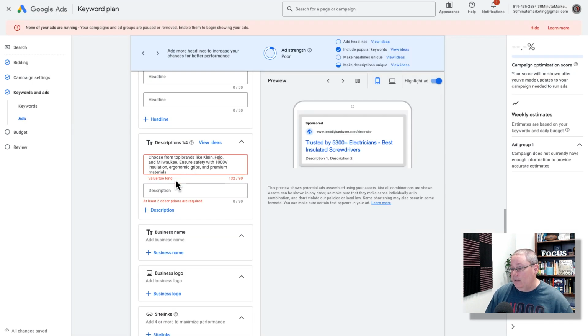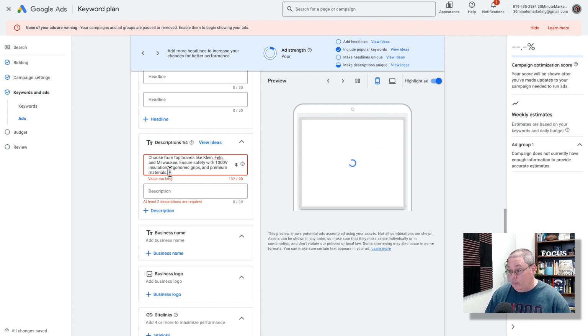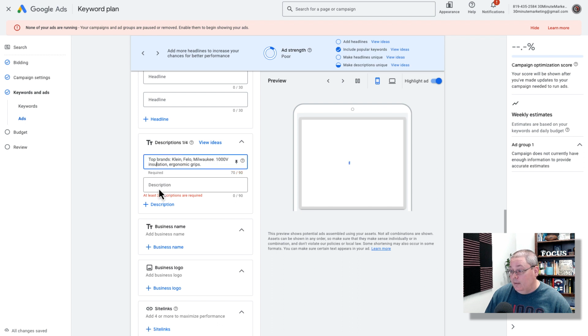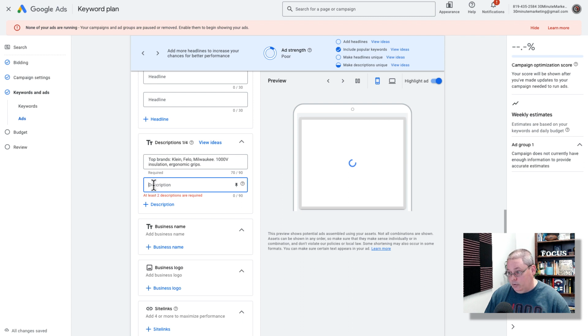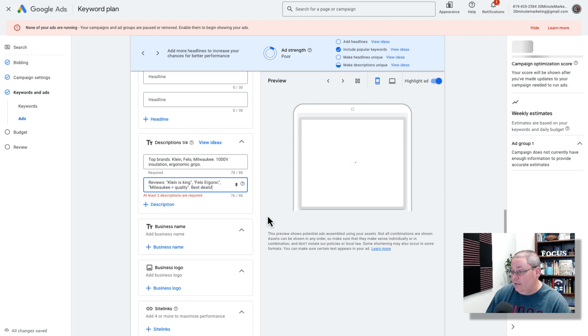We're going to go back and finish this ad, and we are getting closer. There is some lag here in what I'm doing, but what I did is I just copied and pasted that into the description box. I'm going to go back to ChatGPT here, copy that one, go back to Google and add in that description. And then at this point, I think we should have everything that we need for the ad to be set up.